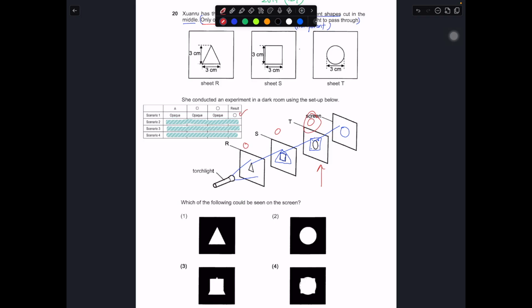So scenario number 2 is a bit different. Okay, so now we assume that this is transparent, the other two are opaque. Same thing, we still look at the last opaque material. So it is still a circle, so the circle is still the answer. The last opaque material will always be the answer.